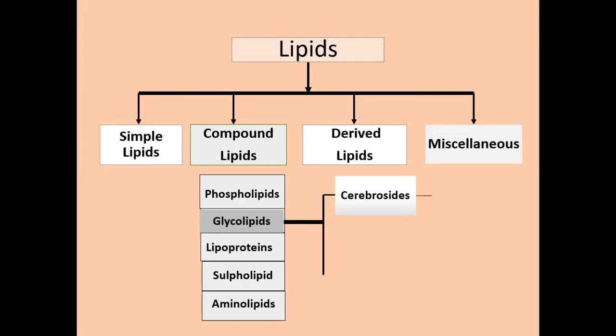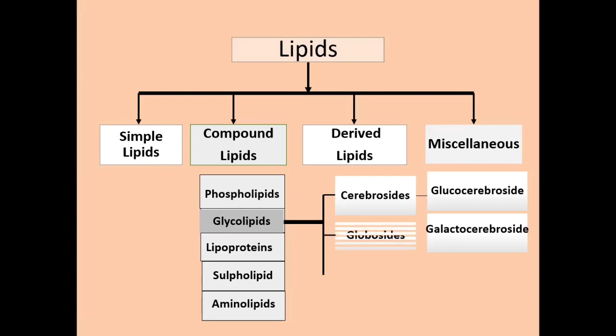If it has a glucose, it is known as glucocerebroside or a galactocerebroside. Then another type is globosides. Globoside is a ceramide with oligosaccharides, that means it has one or more carbohydrate. And then there are gangliosides.